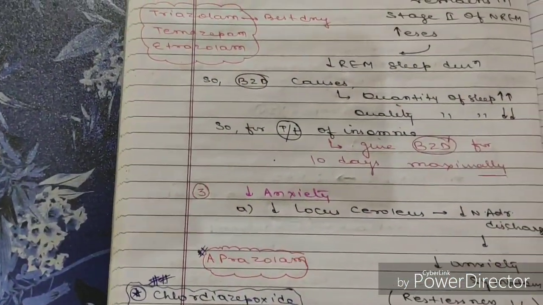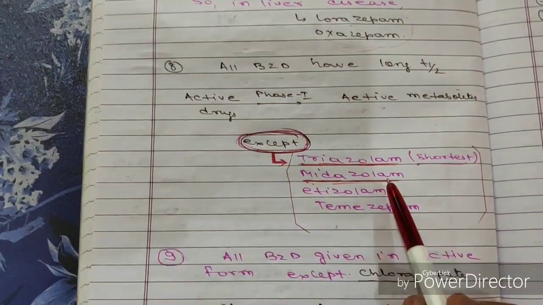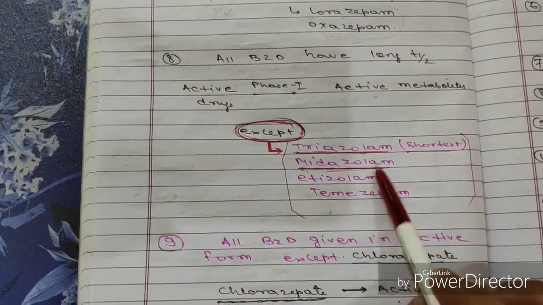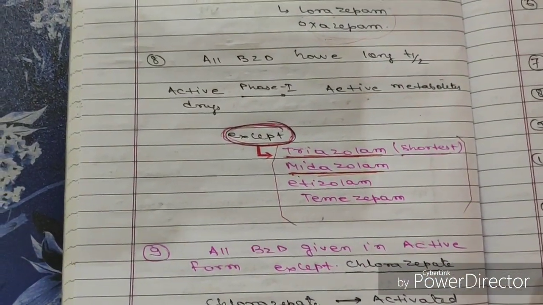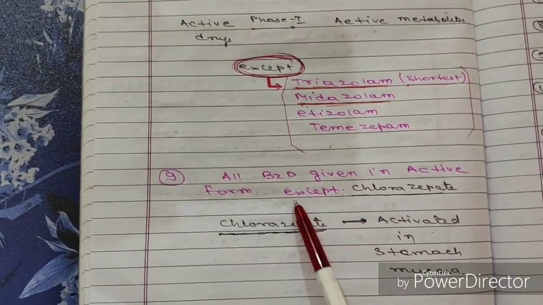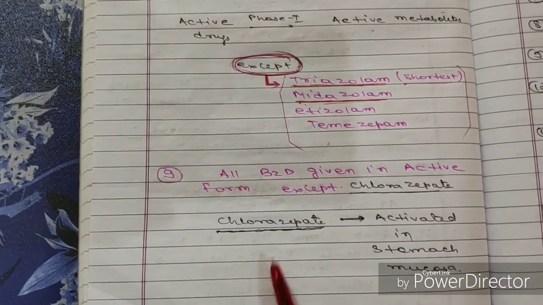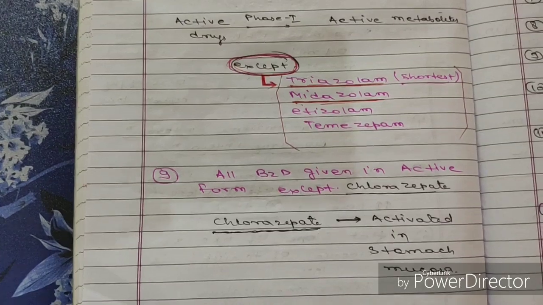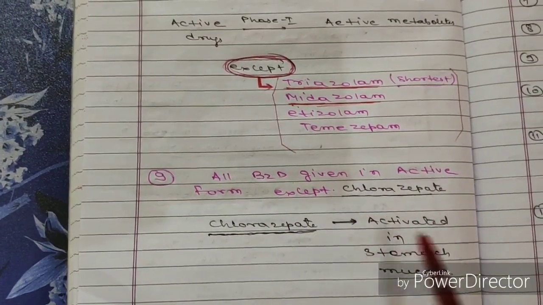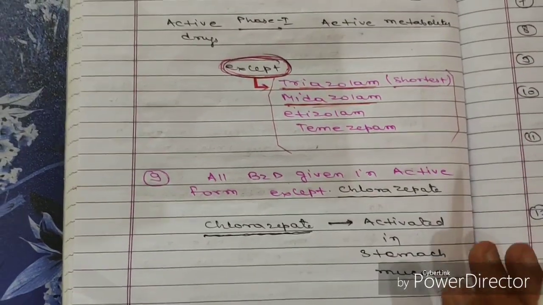For sleep, the first drug, the best drug, was triazolam. Then midazolam, etizolam, and temazepam. These are the 4 drugs which have a short half-life. All benzodiazepines are given in active form except clorazepate. Clorazepate is activated in the stomach mucosa.